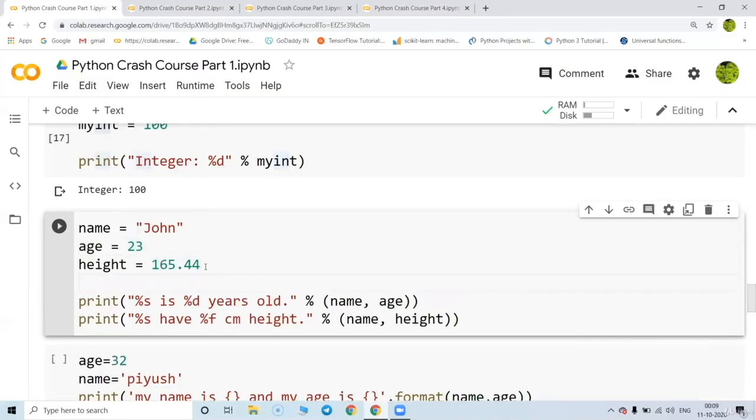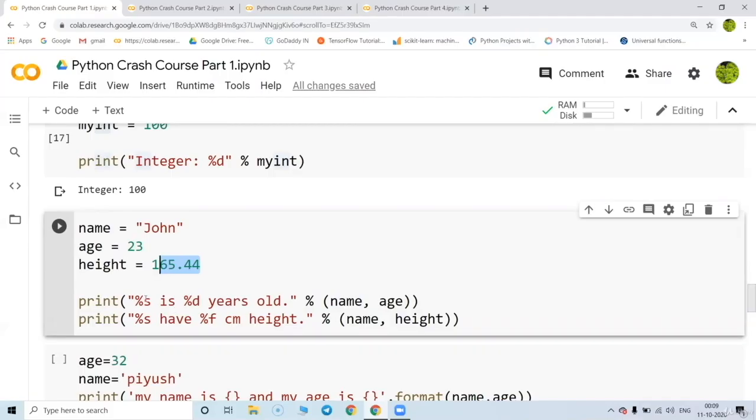So when you write a statement like this, %s is a %d year old. So %s will relate to name, and name here is John. %d will relate to the age, and age here is 23. %s over here will relate to again the name, that is John, and %f relates to the height of John, that is 165.44.